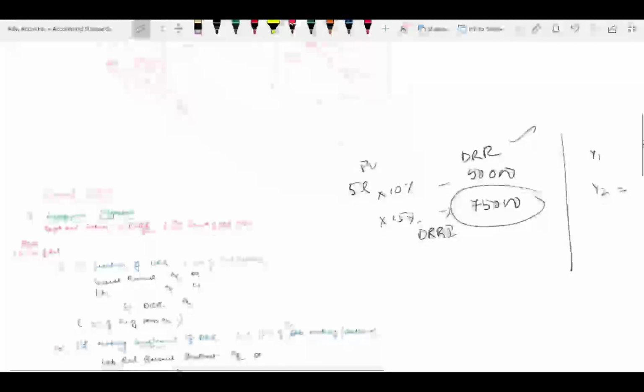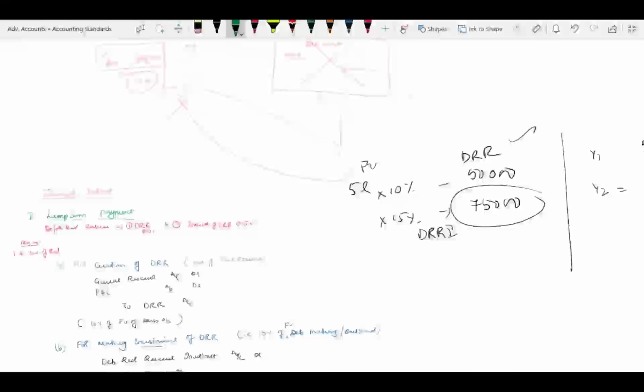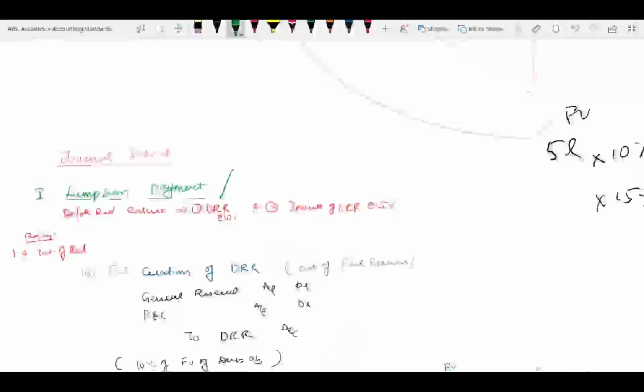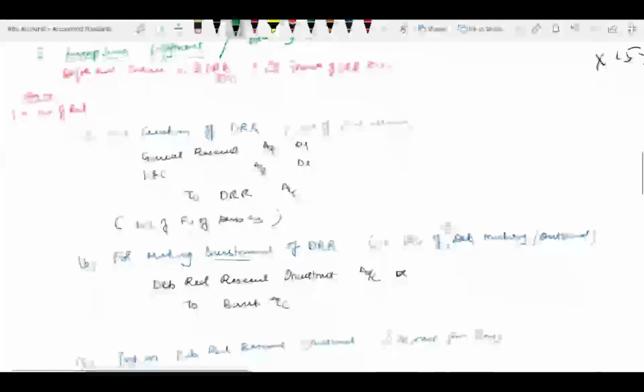So this is the entry in case of lump sum payment or drawing a lot. Drawing a lot is either directly through shareholders, or if you are purchasing from the open market, there is a second category. But here it is the debenture holders who are involved in this category. So debenture holders will come into the picture.